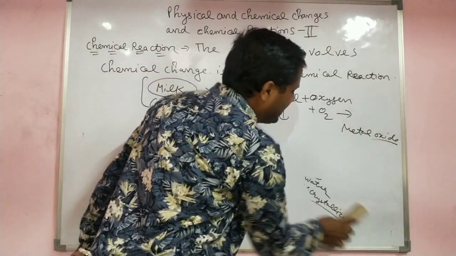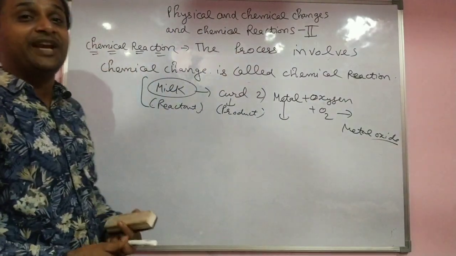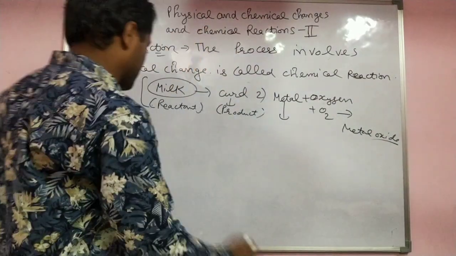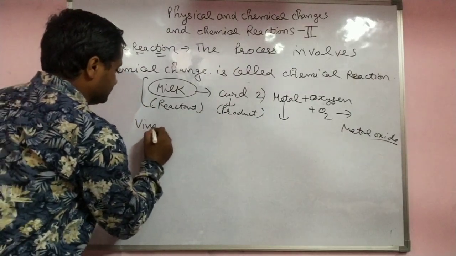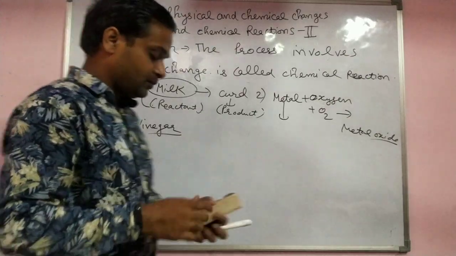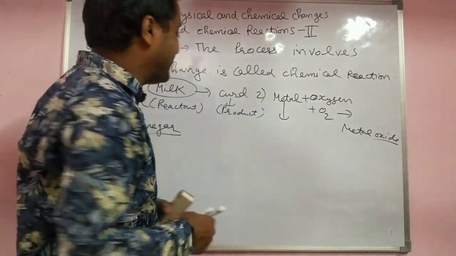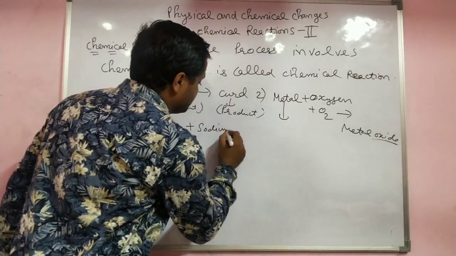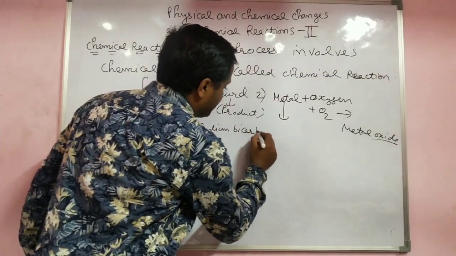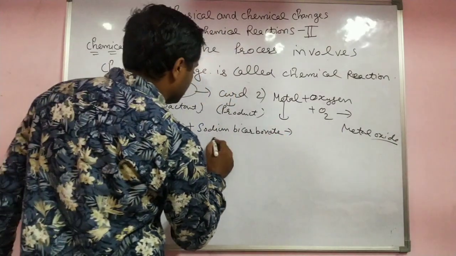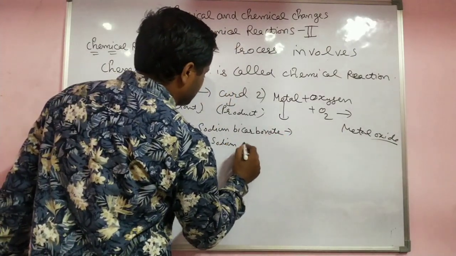One more very interesting example is vinegar: vinegar and sodium bicarbonate, or maybe sodium carbonate.